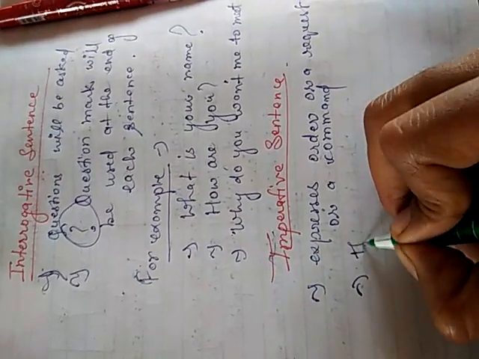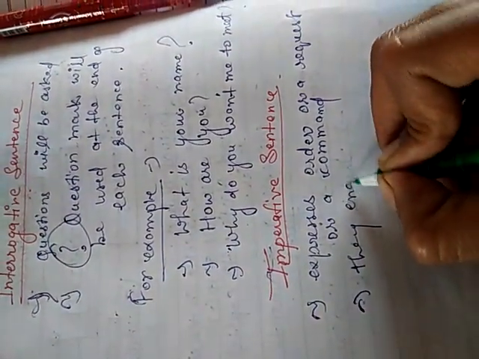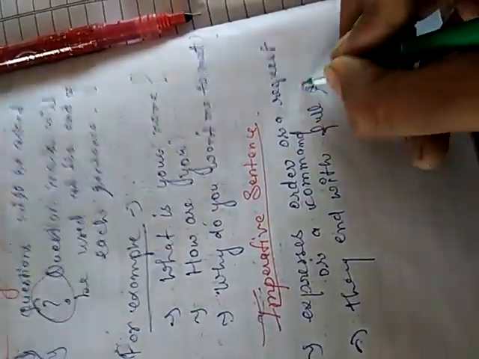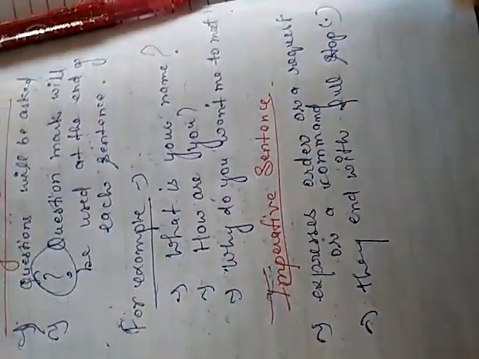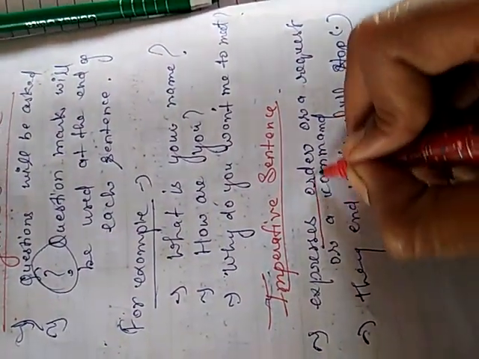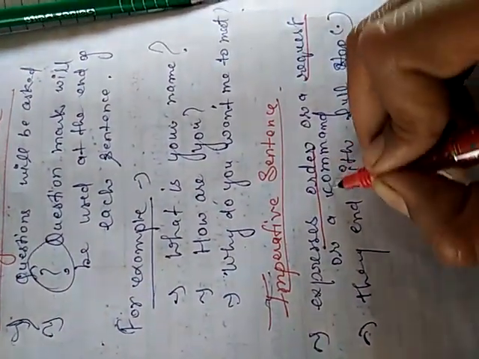They end with a full stop. These two things you have to remember for imperative sentences: expresses order, request or command.